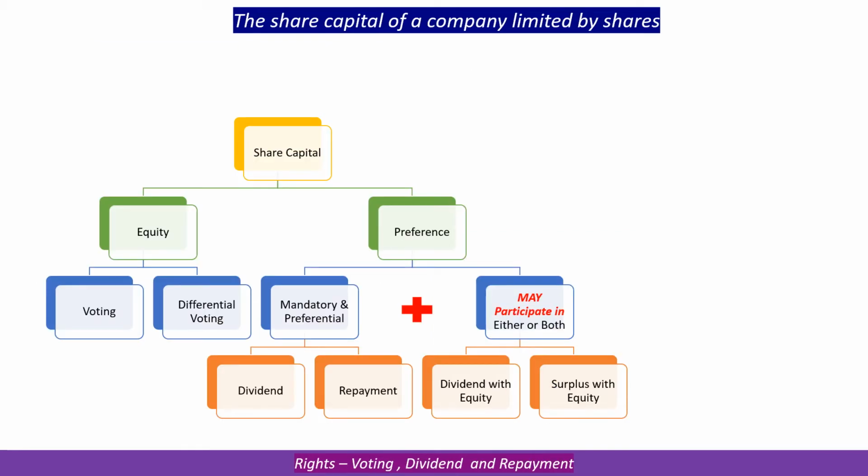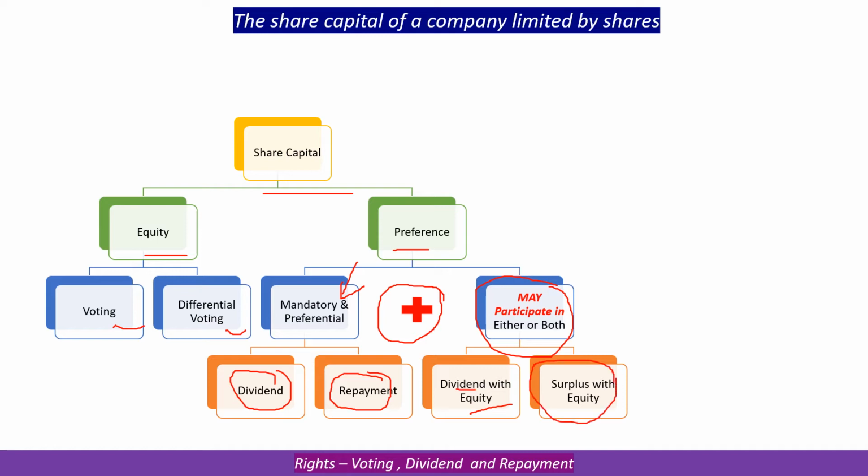If we go further, share capital is divided into two, equity and preference. Equity can be with voting or differential voting. Preference has essentially one privilege with it, preference as to dividend and preference as to repayment. There is also a provision which says in addition to this, they might have a right to participate with equity holders in dividend and also in surplus on winding up. Just to see the specifics.